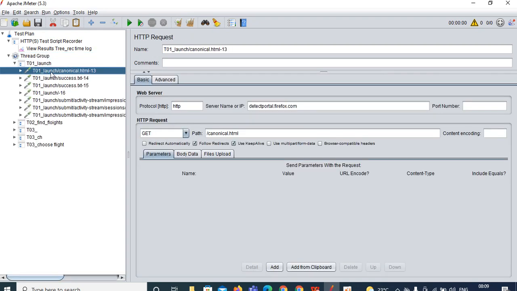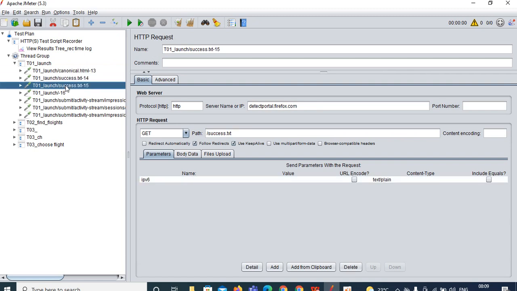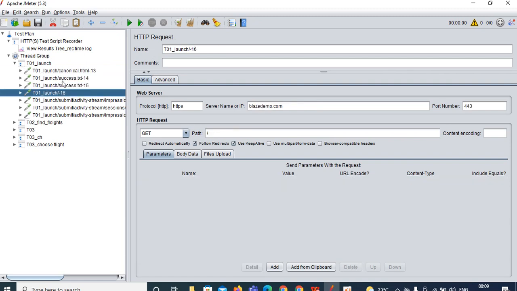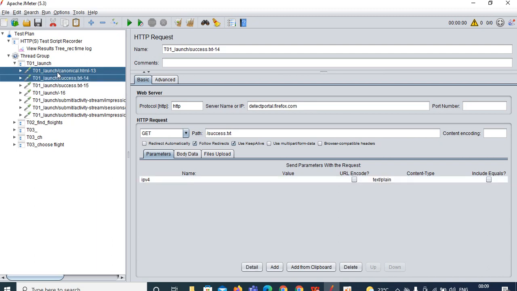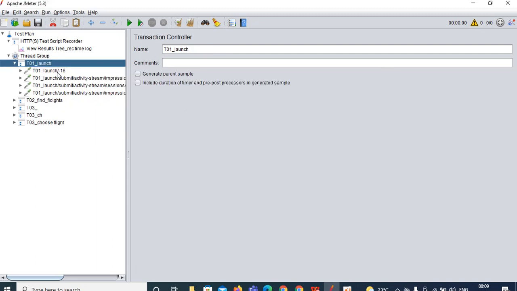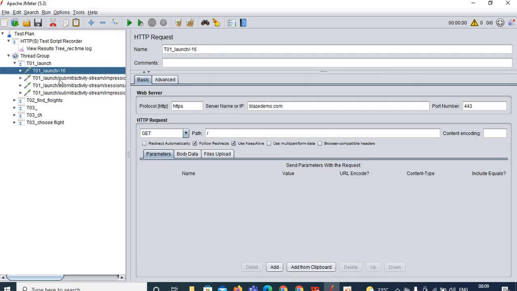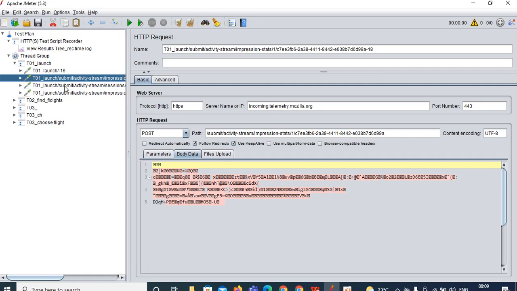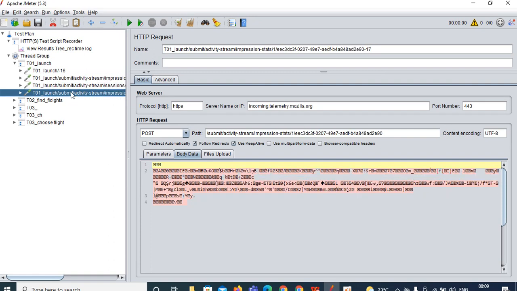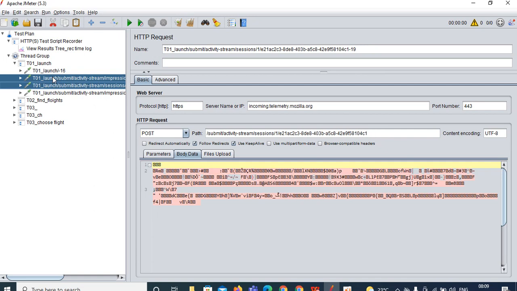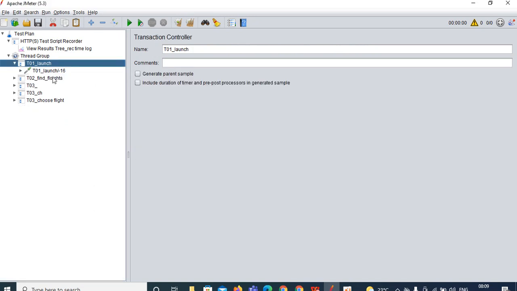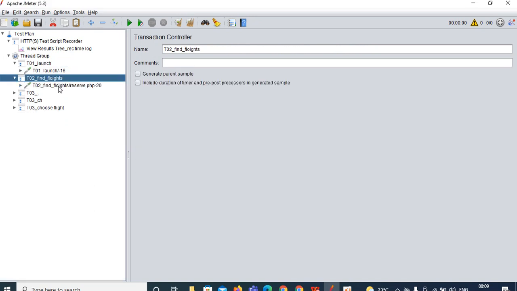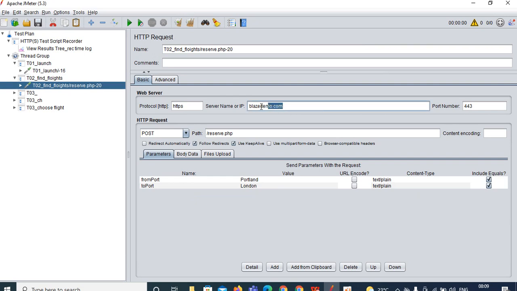Click on launch, detect portal not required, the first 3 requests are not required, you can delete those 3. Next, blaze demo, then incoming telemetry three times, these 3 are not required, so you can delete. Next click on find flights, blaze demo, yes it is required.